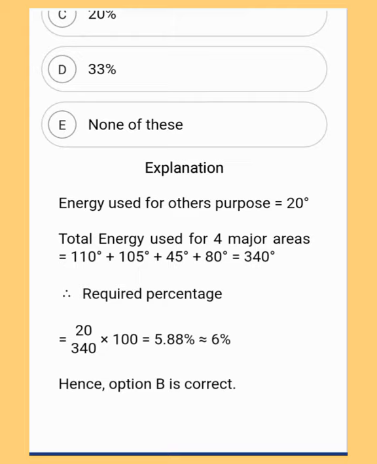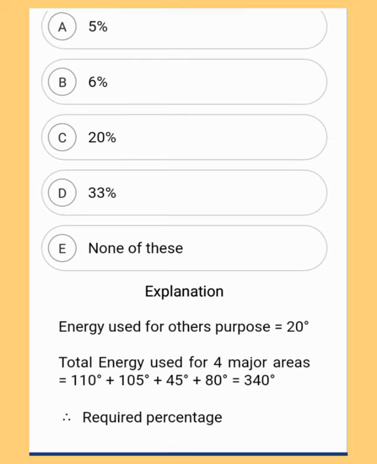Energy used for other purpose is equal to 20 degree. Total energy used for 4 major areas is equal to 110 degree plus 105 degrees plus 45 degree plus 80 degree, which is equal to 340 degree. So required percentage is equal to 20 by 340 into 100, which is equal to 5.88%, which is approximately 6%. Remember, you are being asked to find out the approximate answer and not the exact. Hence, option B, which is 6%, is correct.